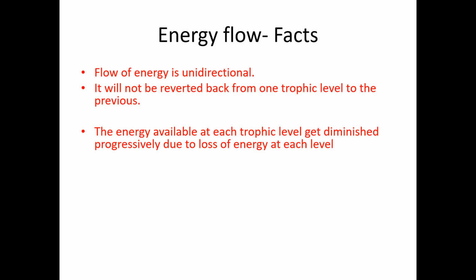One is that the flow of energy is unidirectional, that is, it will not be reverted back from one trophic level to the previous one. And the second is that the energy available at each trophic level gets diminished progressively due to loss of energy at each level. We studied that only 10% of energy will be available to the next trophic level, and the remaining 90% will be lost for the purpose of that particular trophic level.